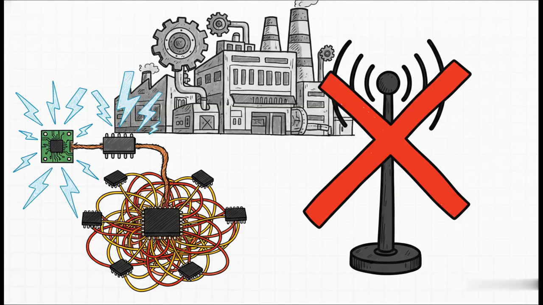For starters, they're restricted to mere centimeters. Plus, their single-ended signaling is incredibly vulnerable to electromagnetic noise. And SPI, it requires separate chip select lines, making large networks totally impractical. Oh, and none of them support wireless. I mean, just imagine trying to control heavy machinery in a massive, noisy facility with a protocol that maxes out at a few centimeters? Yeah, no way. We definitely need something a whole lot tougher.